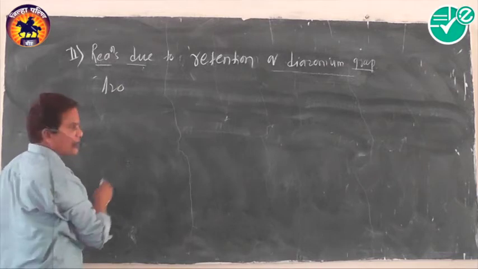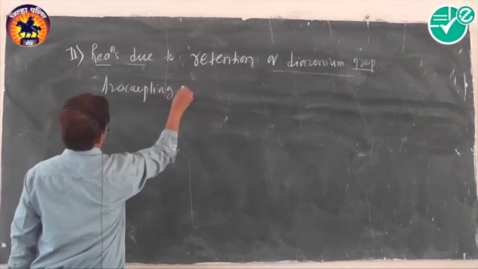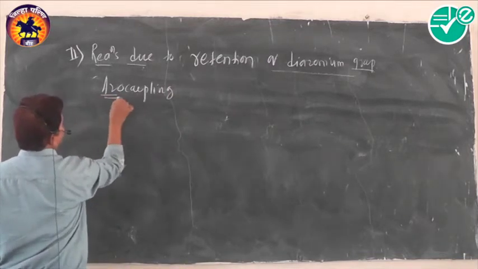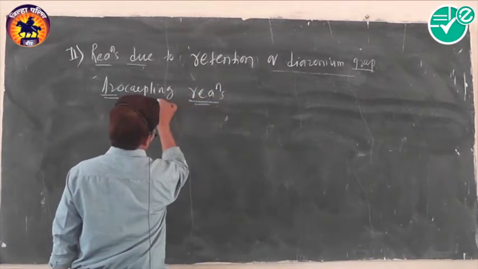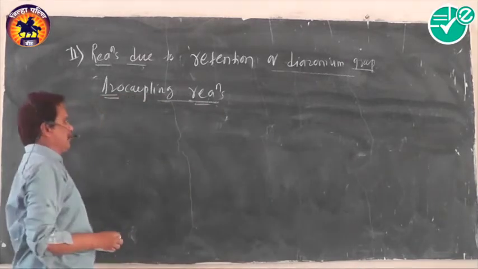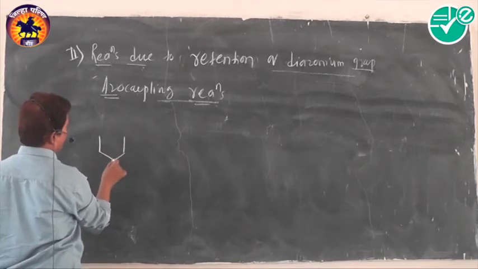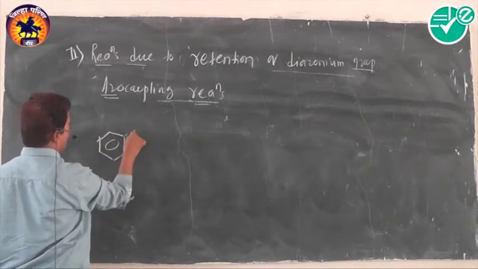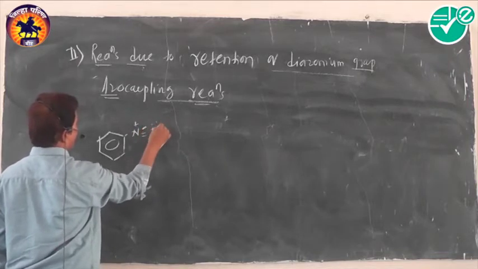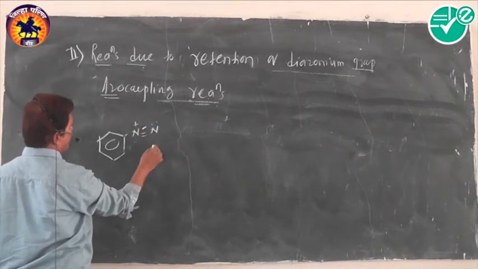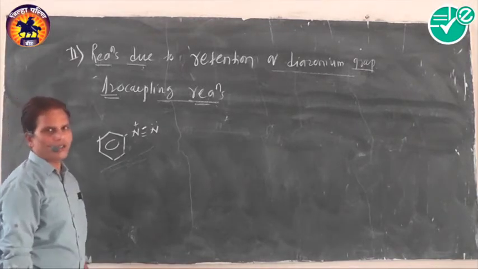Azo-coupling reactions. Coupling reactions. The diazonium group itself acts as a very strong electrophile, because the positive charge lies between that carbon and nitrogen here, and that's why it acts as a very strong electrophile and attacks on that group